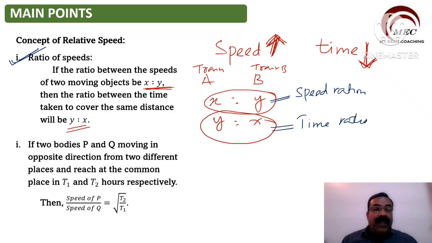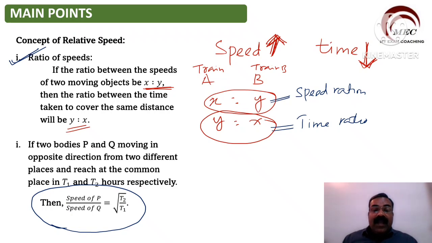And next point is, if two bodies P and Q are moving in opposite direction from two different places and reach at a common place in T1 and T2 hours, then speed of P by speed of Q equal to under root T2 by T1. This formula is also very important formula for solving your equation.